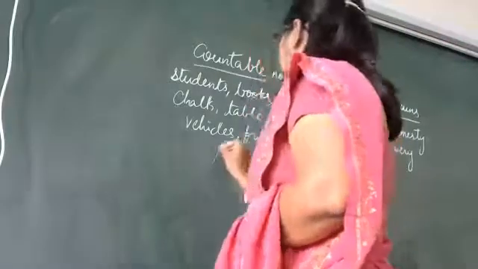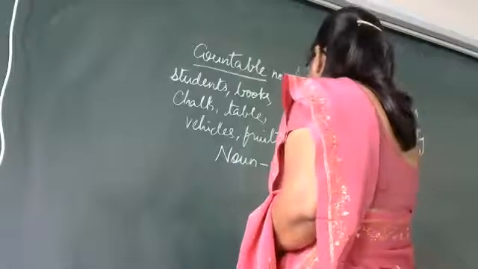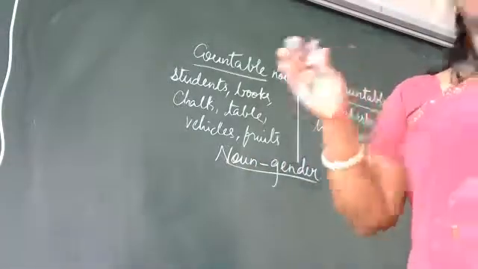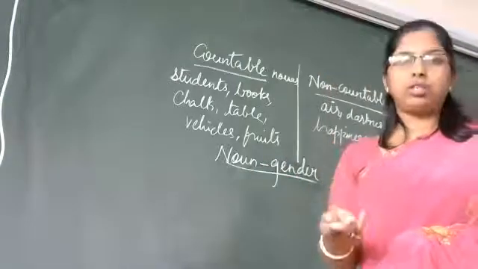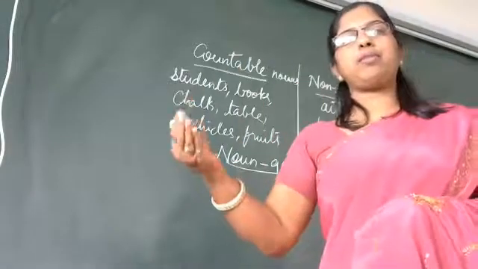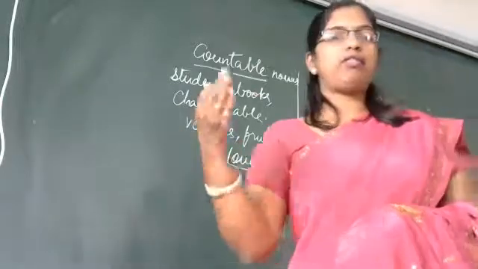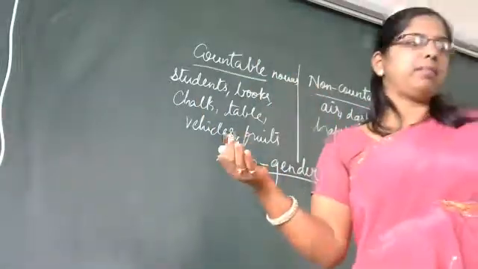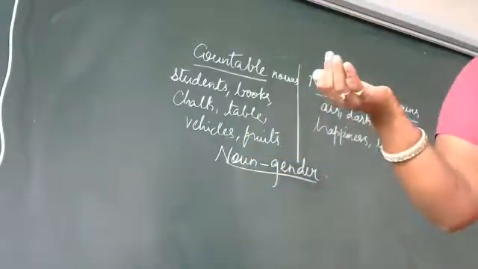Now we move on to noun gender. What is the meaning of noun gender? In that we have again four types. This you have already learned, children. Masculine gender, feminine gender, neuter, and the common gender. Got it? Masculine gender relates to male persons, boy, man. Got it? And feminine relates to what? It relates to the girl. That means lady, woman, mother, sister, aunt. These are all feminine.